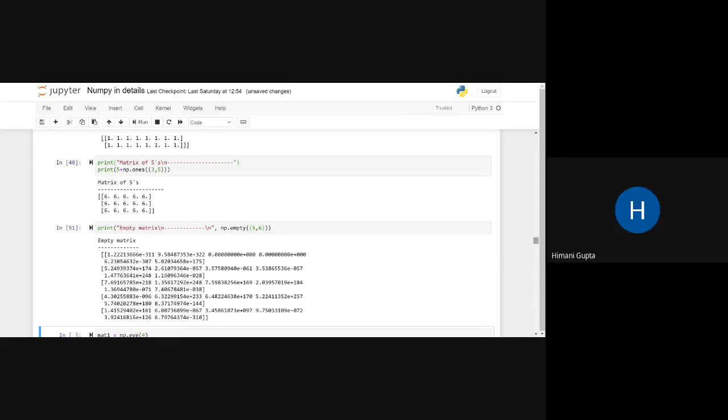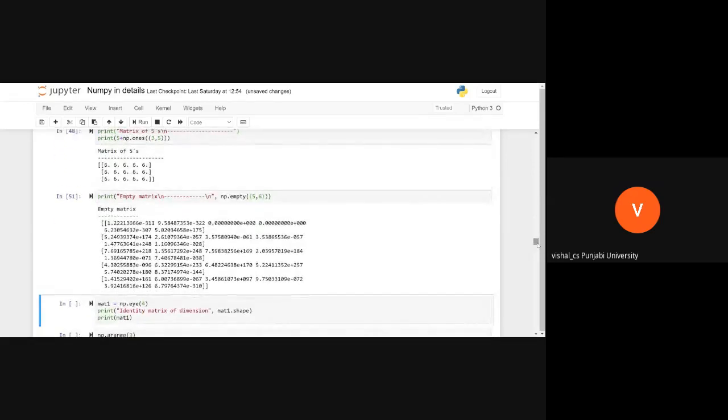This question is usually asked: what is the empty function doing? We usually go by what the name suggests, but this is not the case. In NumPy, when we use empty, we generally use it for creating a random matrix. Random elements will be generated within the matrix.